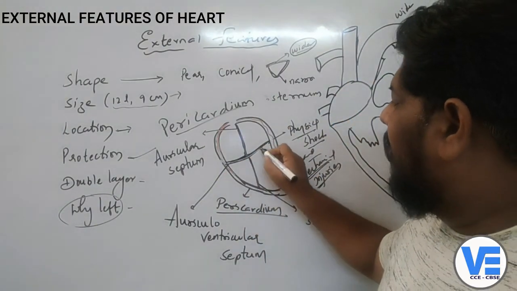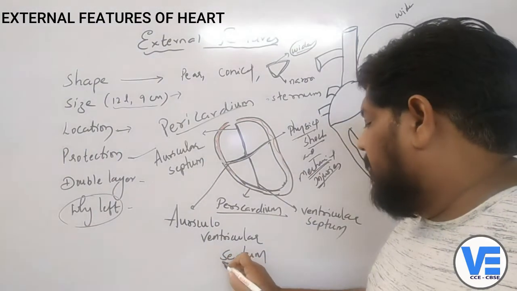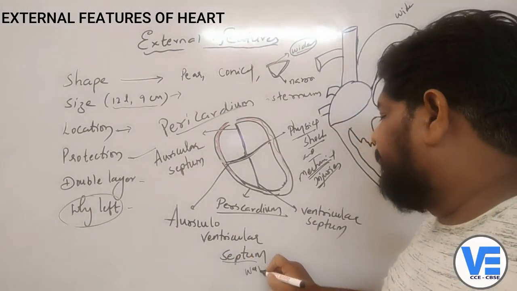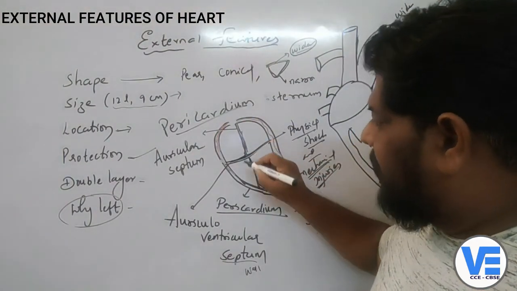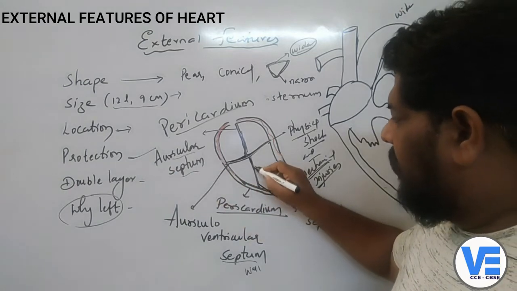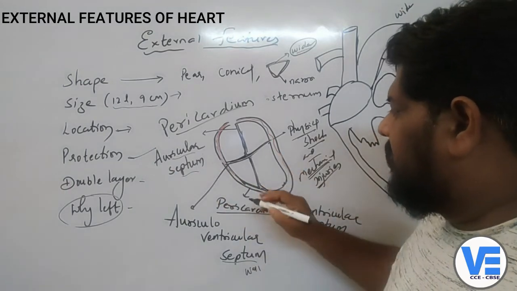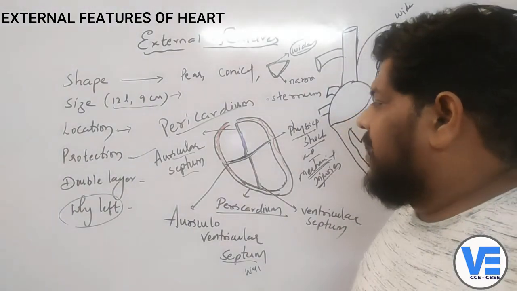There is a wall here which is called the auriculoventricular septum. Septum is nothing but the wall. The upper septum you can see here is called the auricular septum, and here you can see another septum, which is called the ventricular septum. Now we will come to the actual part.